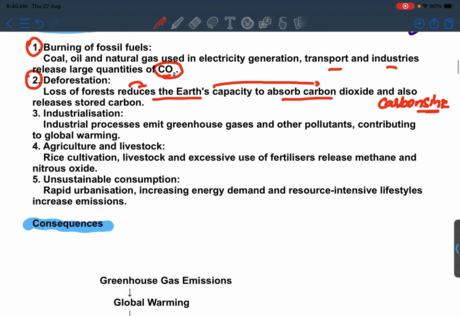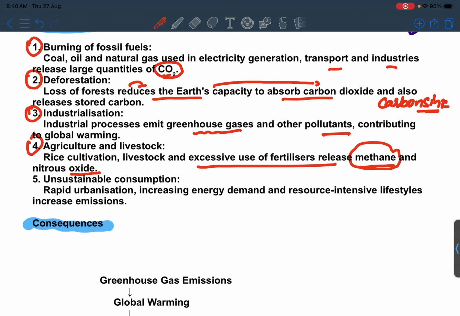Next one is industrialization. We know that because of industrialization we do deforestation. Industrial processes emit greenhouse gases, no doubt, and other pollutants also, contributing to global warming. Next one is agriculture and livestock, like rice cultivation. First of all, these are water intensive crops, where water consumption is very high. Excessive use of fertilizers causes release of methane gas and nitrous oxide. We know methane is a greenhouse gas.